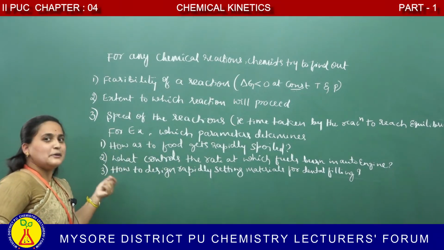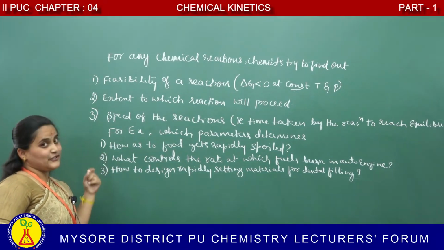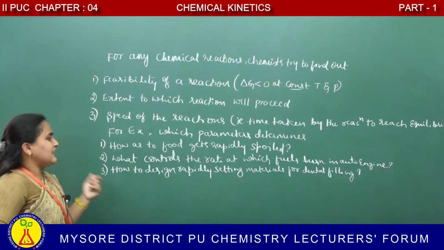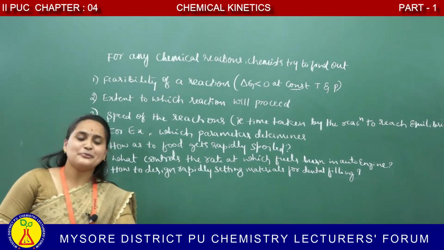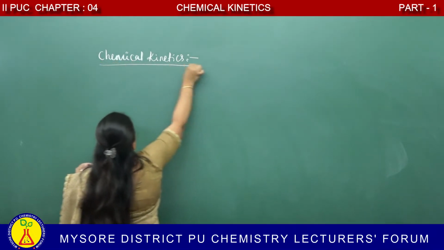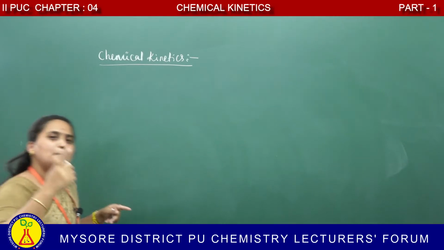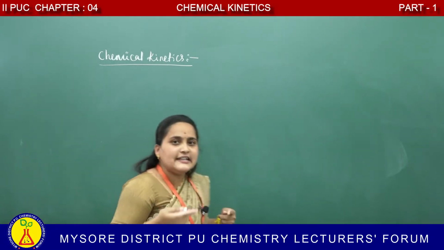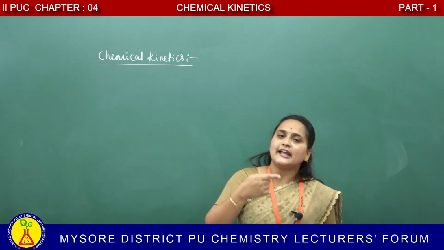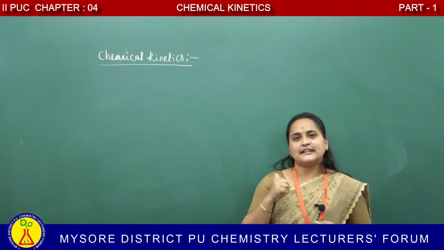Rates of reaction. Means it is equally important to know the rates of reaction along with the feasibility and extent of the reaction. Next we have to know what do you mean by chemical kinetics? Chemical kinetics is the branch of chemistry which deals with the study of rates of reaction and mechanism of the reaction, and what are the factors affecting the rates of reaction.